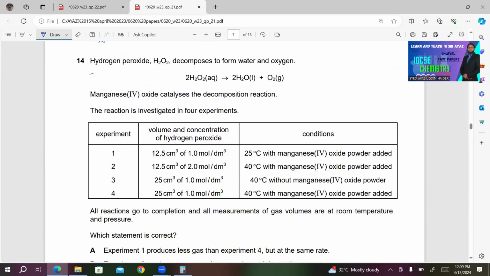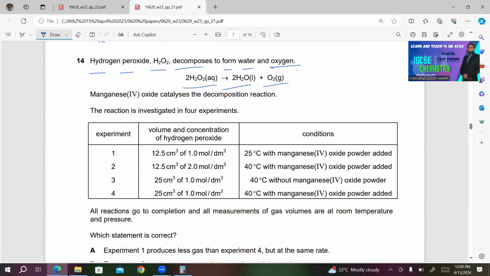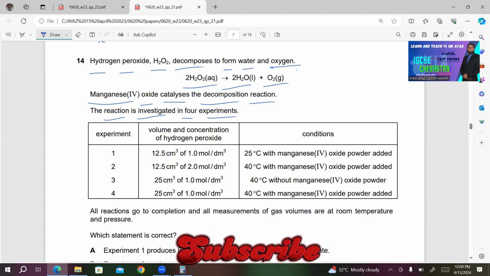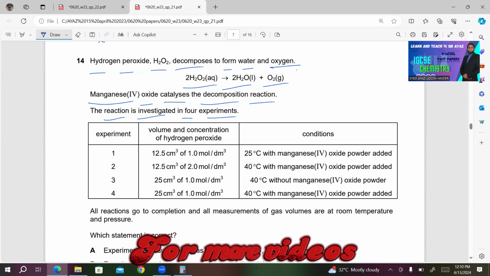Number 14. Hydrogen peroxide, H2O2, decomposes to form water and oxygen. This is a reaction of H2O2: aqueous gives 2H2O liquid plus O2 gas. Manganese(IV) oxide catalyzes the decomposition reaction. The reaction is investigated in 4 experiments. In experiment 1, they have used 12.5 cm3 of 1 mol per dm3 hydrogen peroxide. The condition is 25 degrees centigrade with manganese(IV) oxide powder.